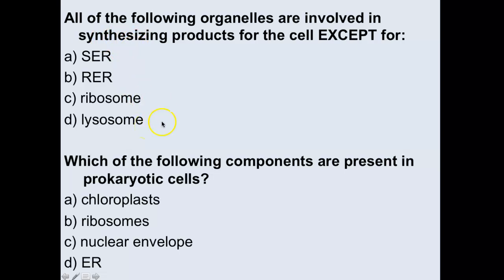Which of the following components are present in prokaryotic cells? Okay, so in a bacterial cell or a prokaryotic cell, the only one out of the list that would be present is B, ribosomes, because remember, prokaryotic cells do not have membrane-bound organelles inside, and chloroplasts have 2 membranes. The nuclear envelope is a double membrane, the ER is a membrane, so this is the only choice that does not have a membrane. So prokaryotic cells do also have ribosomes.